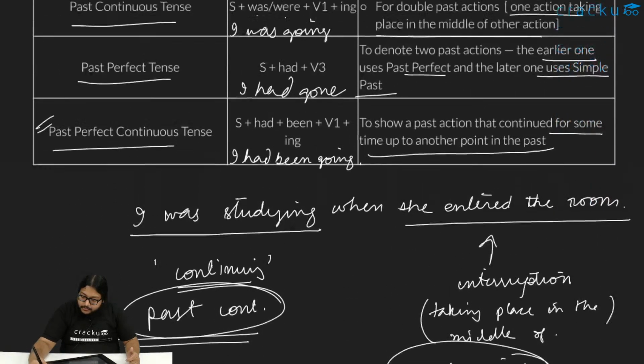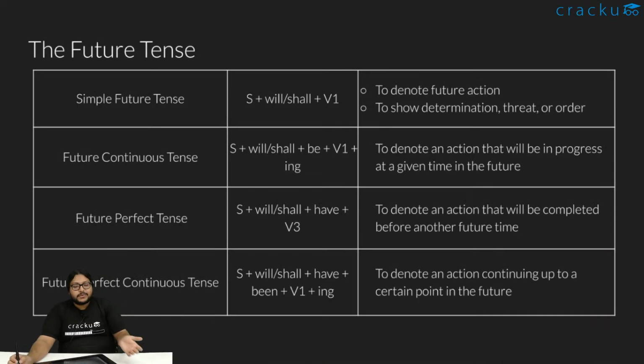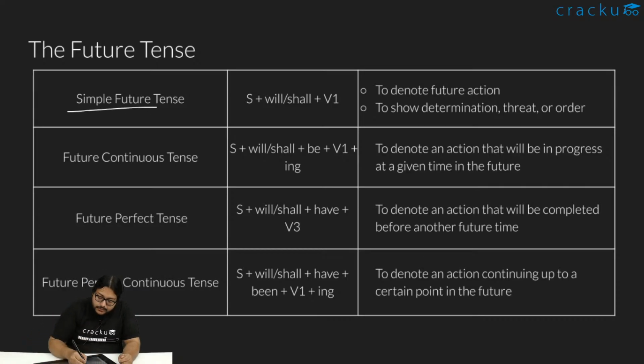Okay, let's move to the last category, which is future tense. Future tense we do not use as much in day-to-day things. You won't find a lot of future tense sentences, but from a grammar point of view, from a sentence correction point of view, this becomes important. So simple future: subject plus shall/will plus V1. Like I shall go.